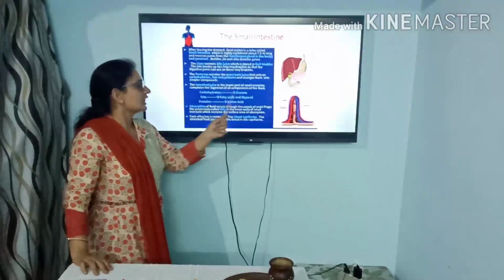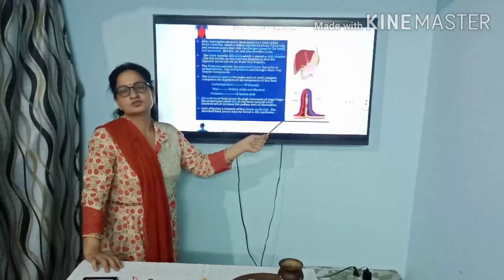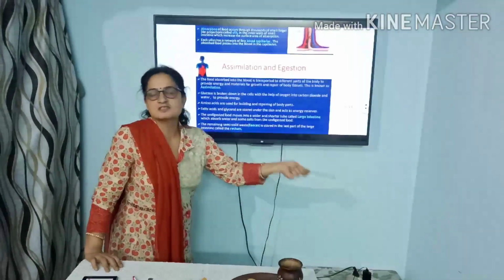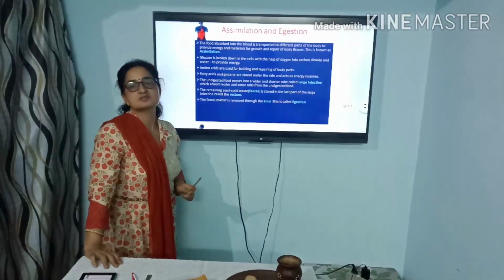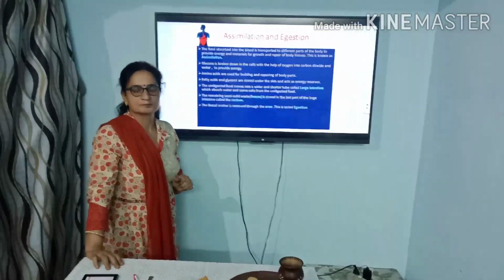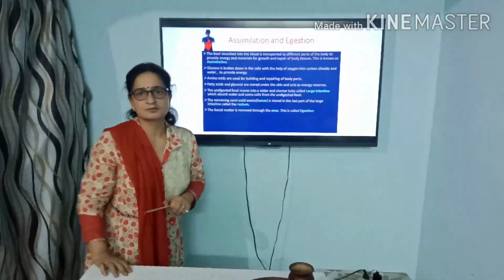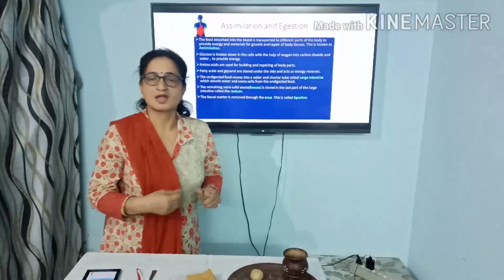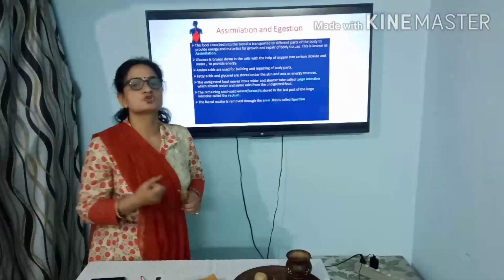After this, the undigested or the waste food is passed into the next part of the alimentary canal, which is known as the large intestine. Here in the large intestine, excess water and salts are reabsorbed into our body.